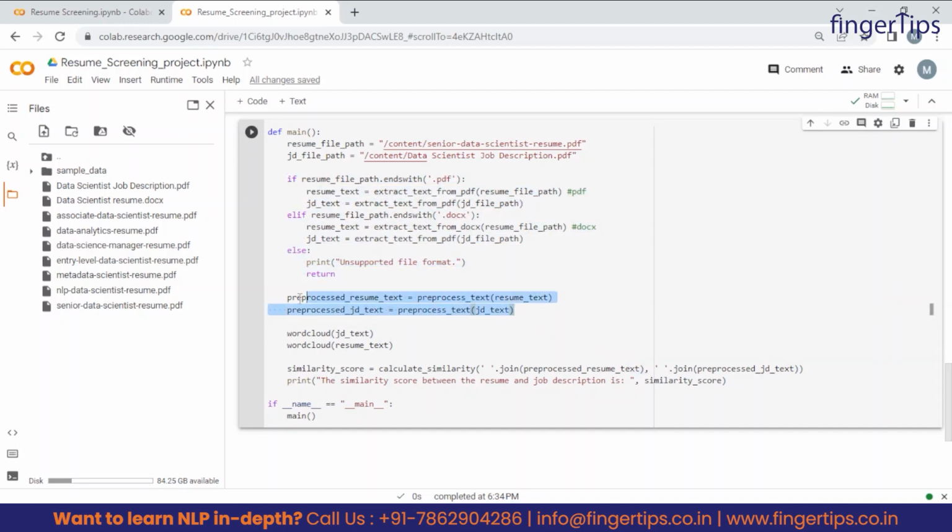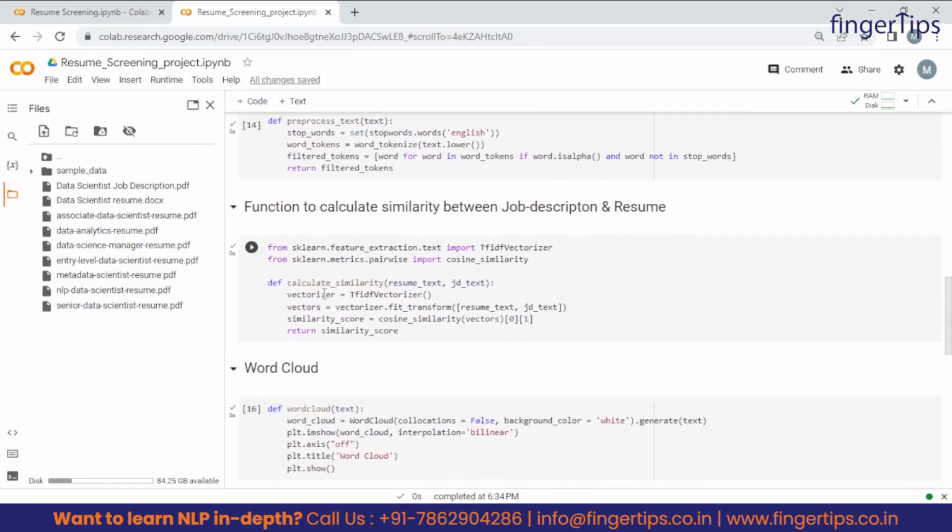Now let's understand these two lines of code. Basically it's calling the pre-process text function which we have created, and it is calling it for both resume text and JD text. Just focus on the first one, and the second is similar. We are working on the resume, so we are calling this pre-process function and passing the resume text as an argument. Let's have a look at this pre-process function.